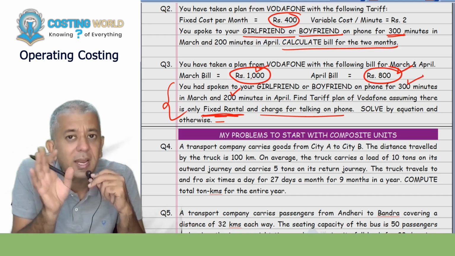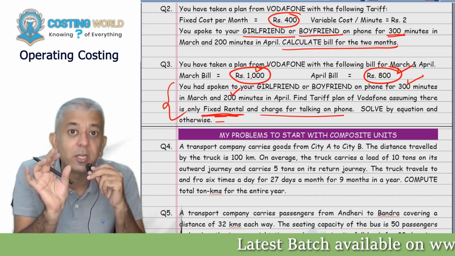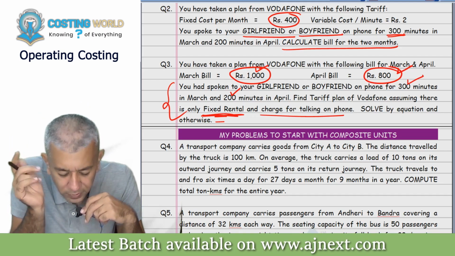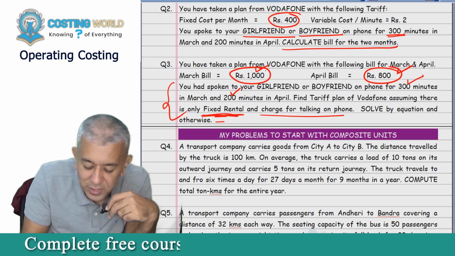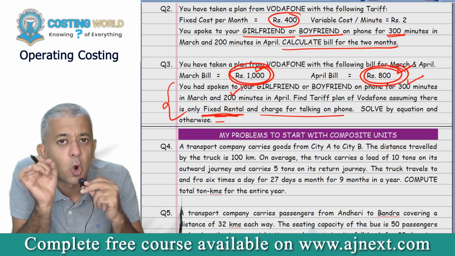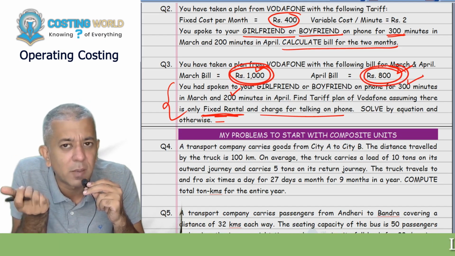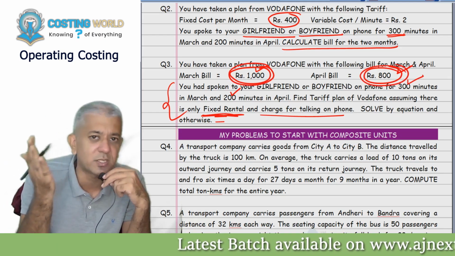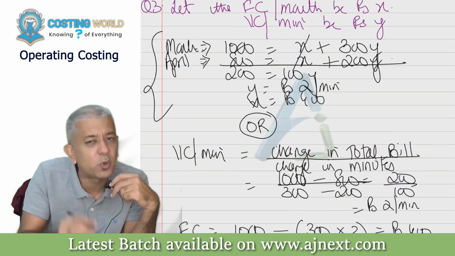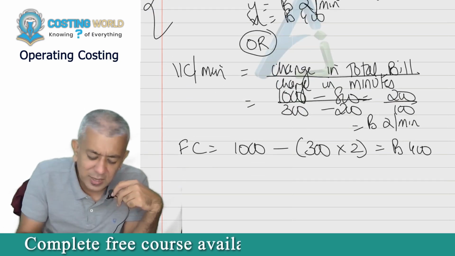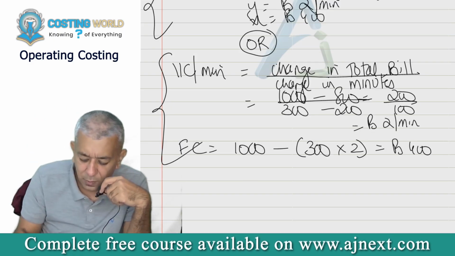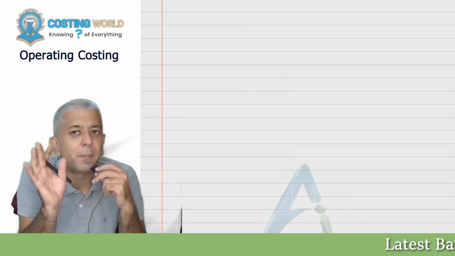Or else you can do whatever I am saying to identify whether a cost is completely fixed or completely variable. Last time I'm saying, if it was completely fixed, these two bills would have been the same. If it was completely variable, then cost per minute would have been the same here. But they are not the same. So therefore, some part is fixed, some part is variable. You can either make the equations, I'm all okay with that. But now you all have grown up here. So in that case, you can simply do this and come across your fixed and variable. Okay. Now see, this particular part is done.